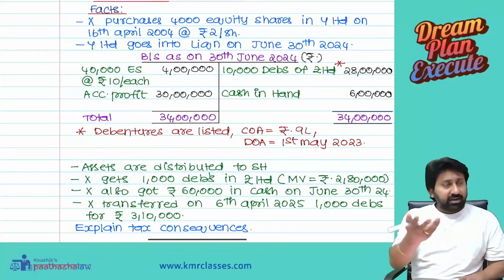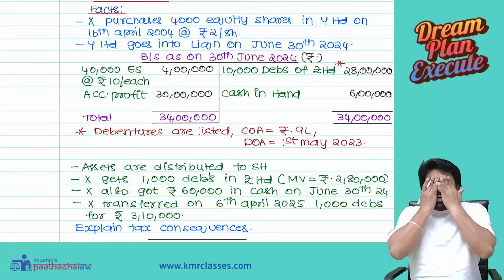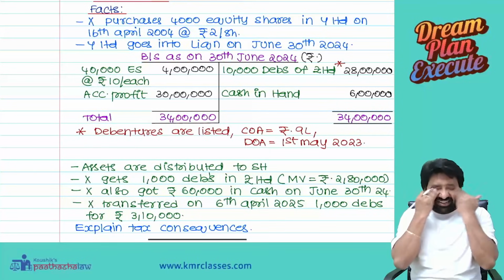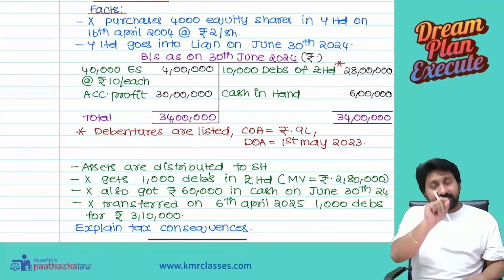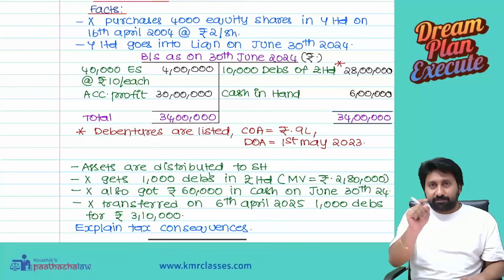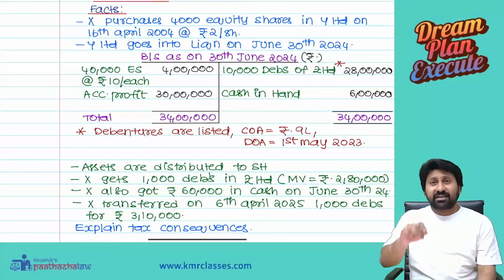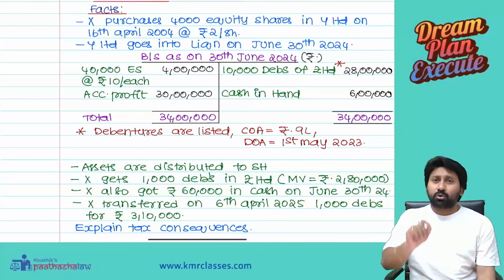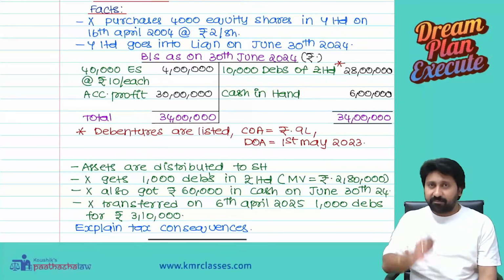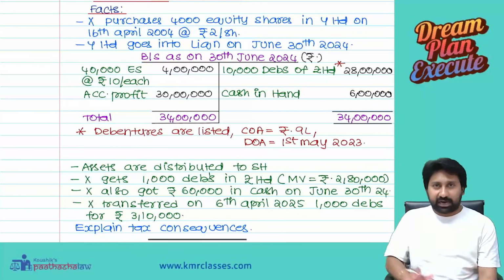You might have done a normal liquidation question at Inter level, but this is an in-depth liquidation question such that it encompasses section 46(1), 46(2), section 55(2)(b)(3), along with section 2(22)(c). So 55(2)(b)(3) also will get attracted.